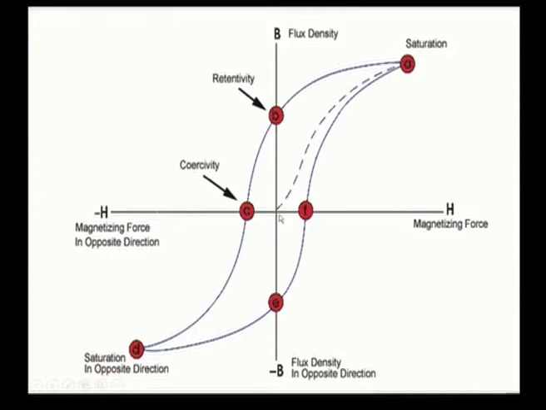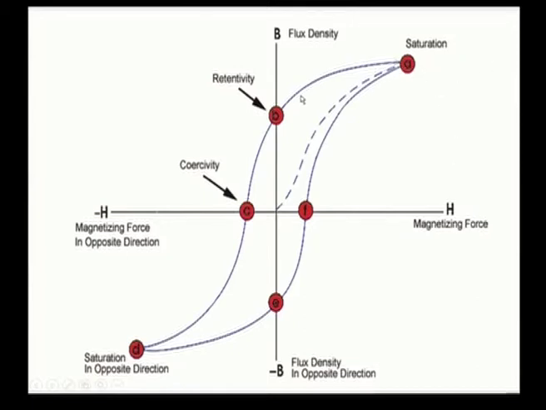Before magnetization, in the demagnetized state, there is no magnetism, so when H is 0, B is also 0. If we initially increase H, then along the dotted line the magnetic flux in the material, the net magnetism, increases, and for large H there is a tendency to approach saturation.